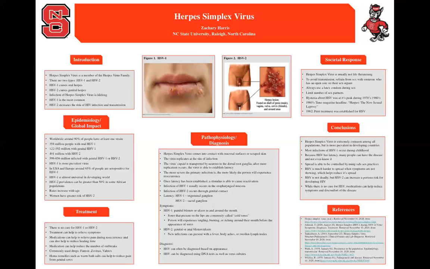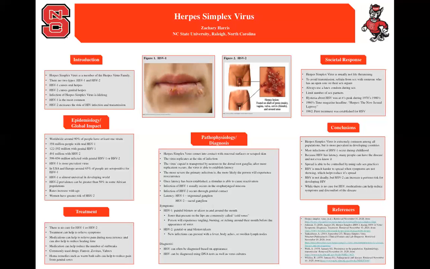The more severe that the primary infection is, the more likely it is that the person will experience reoccurrence. Once latency has been established, a stimulus is able to cause reactivation. Most reactivation cases of both oral and genital herpes are asymptomatic. The silent excretion of virus by healthy, previously infected individuals occurs on about 1% of days for children and between 5 and 10% of days for adults. Reactivation usually occurs in association with a fever, exposure to ultraviolet radiation or wind, nonspecific stresses, manipulation of the trigeminal nerve, or dental extractions.